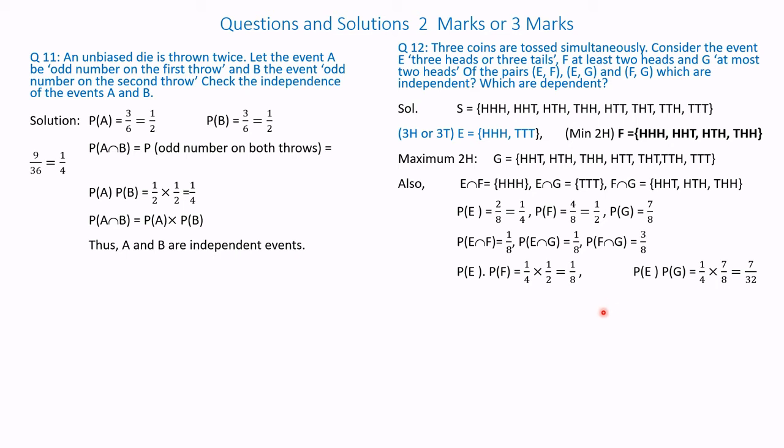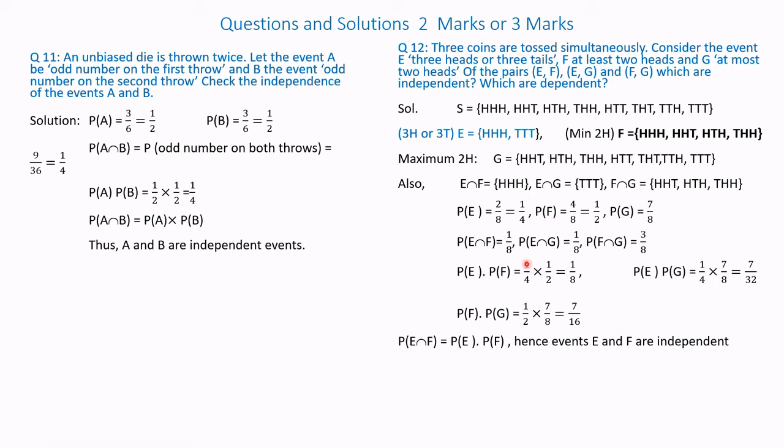Therefore, probability of E into probability of F is 1 by 4 into 1 by 2, that is equal to 1 by 8. Probability of E into probability of G equals 1 by 4 into 7 by 8, that is equal to 7 by 32. Probability of F into probability of G is 1 by 2 into 7 by 8, that is equal to 7 by 16. So now we have proved probability of E intersection F is equal to probability of E into probability of F.